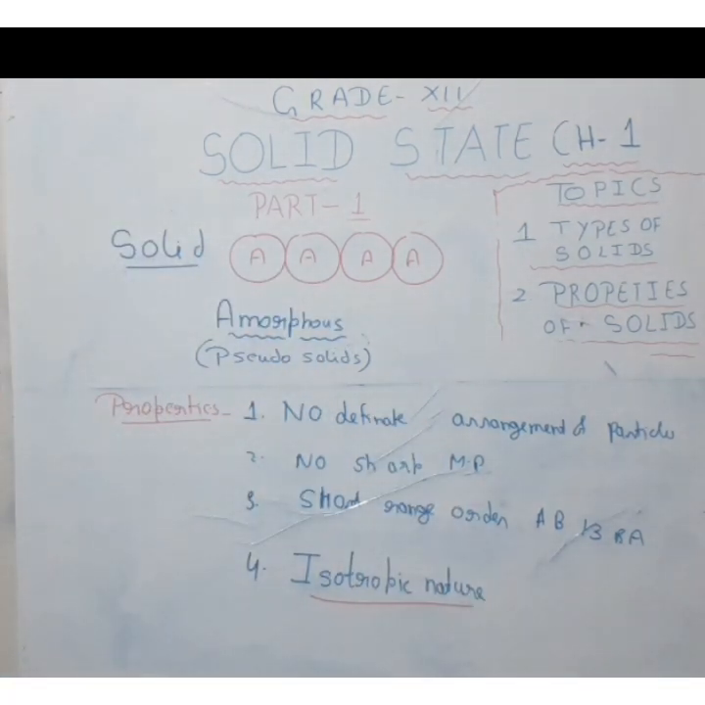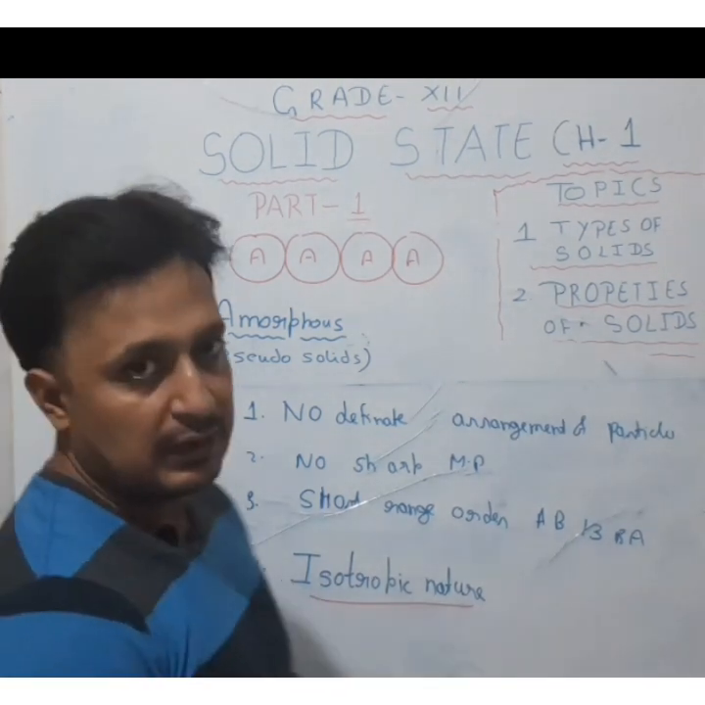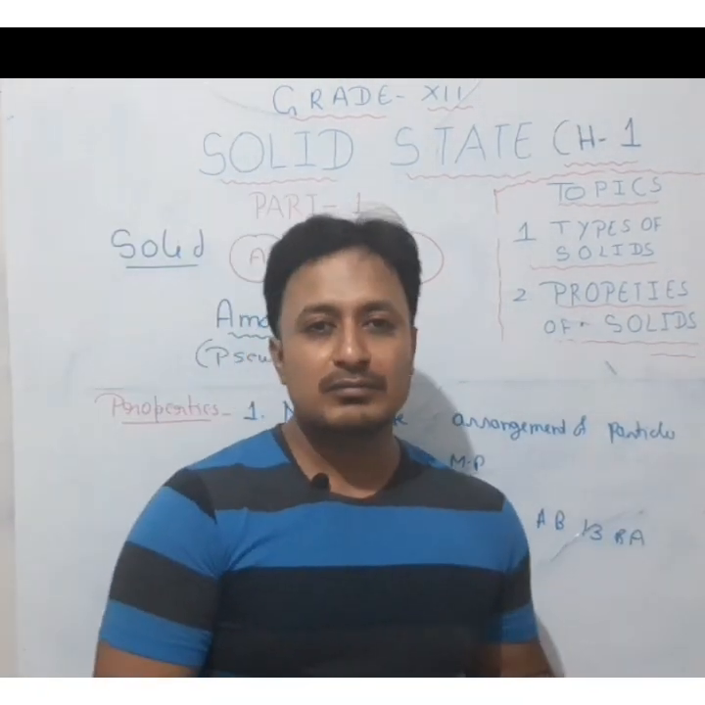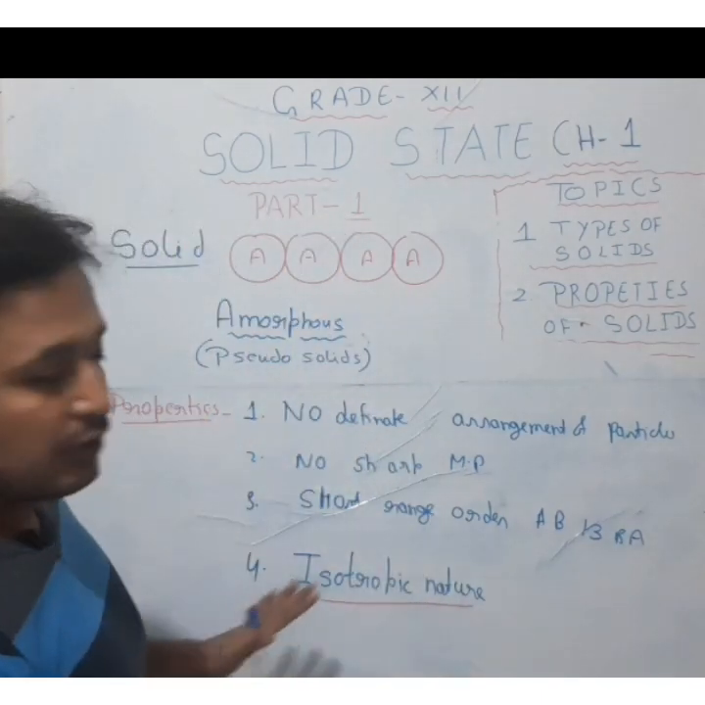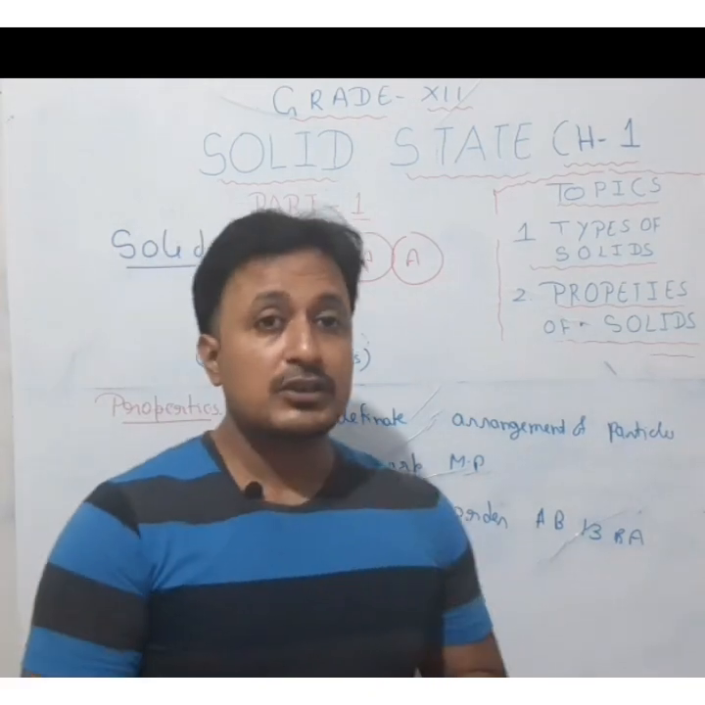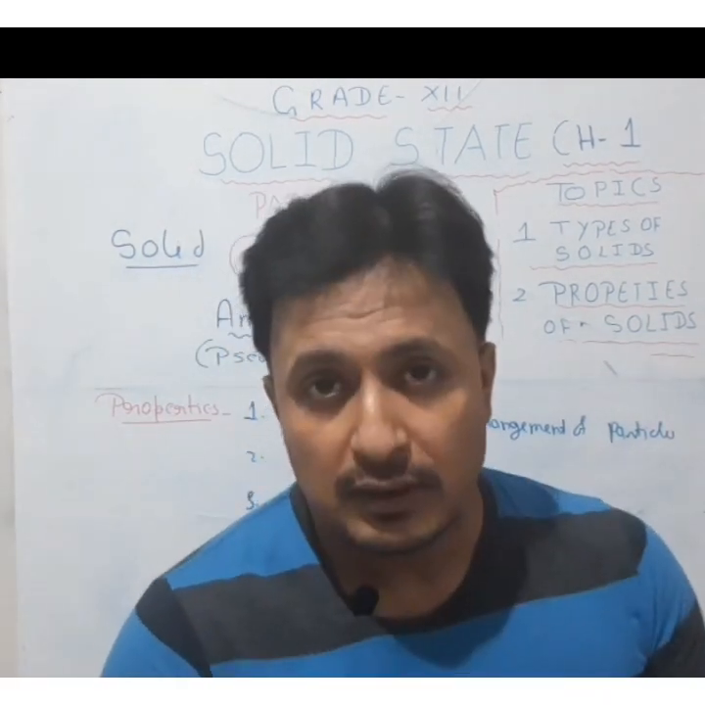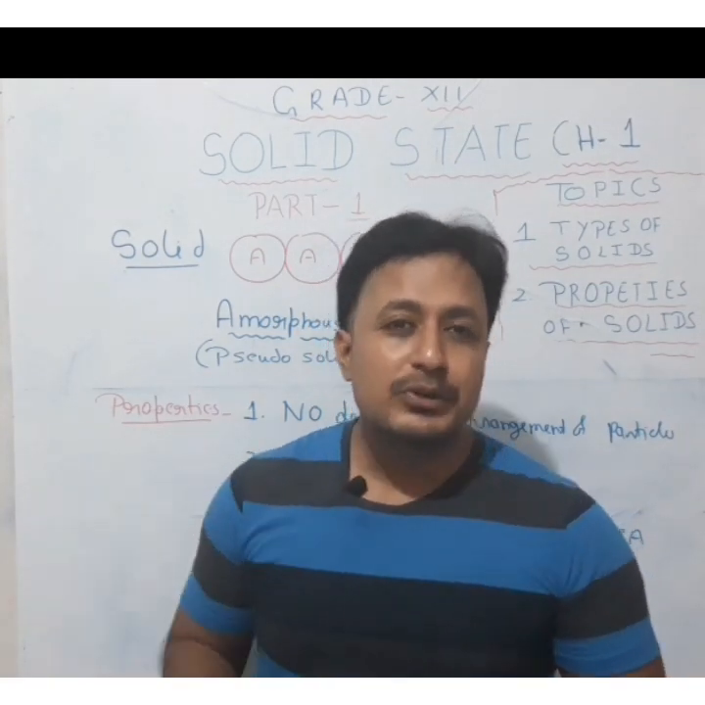Okay, so this is all about the different kinds of solids which exist, crystalline and amorphous. For amorphous solids, we are not going to discuss further. About crystalline solids, we have to discuss much more, and there are different kinds of crystalline solids we need to discuss. We will discuss that in our next video.